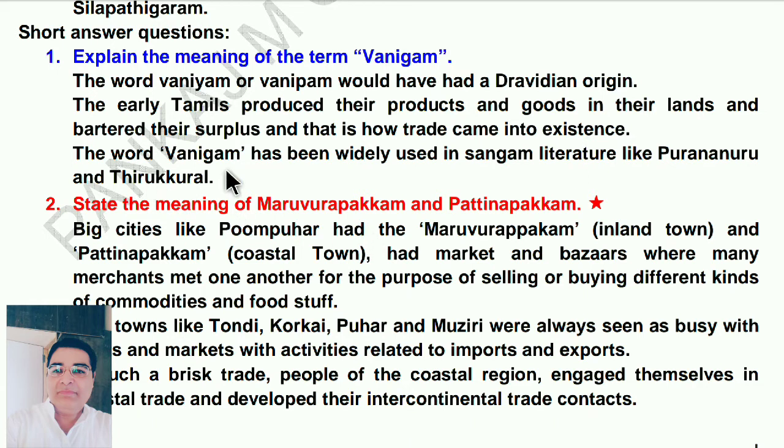The word Vanigam has been widely used in Sangam literature like Purananuru and Tirukkural. So the early Tamil people who made extra rice, extra means surplus, would do business from that extra goods in the market. That is known as Vanigam.